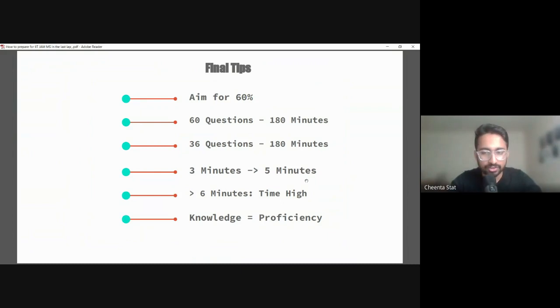So it's an average. On average, it should be 3 to 5 minutes. So in this window of minutes, you should be expecting to solve all these questions and understand this core idea. You have to aim for 60%. So you have to do 36 questions, around 40 questions, fully correct.